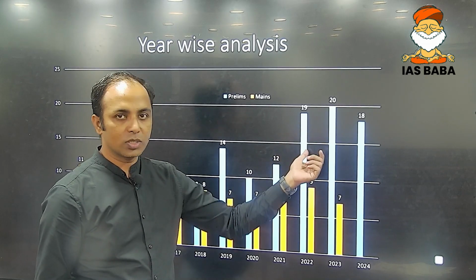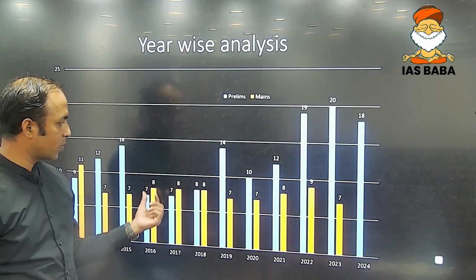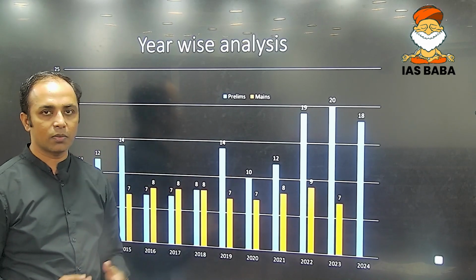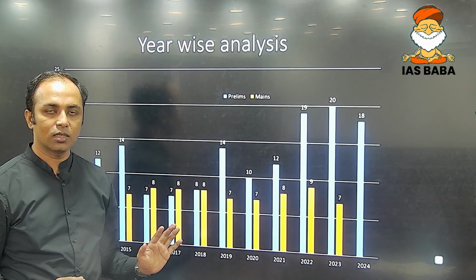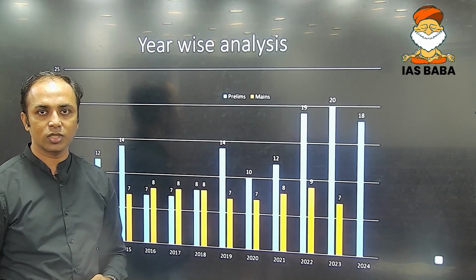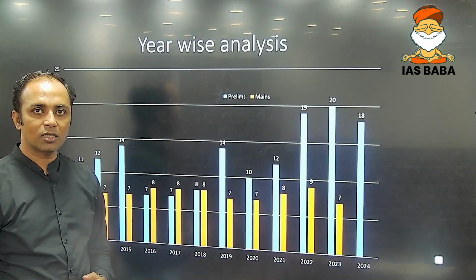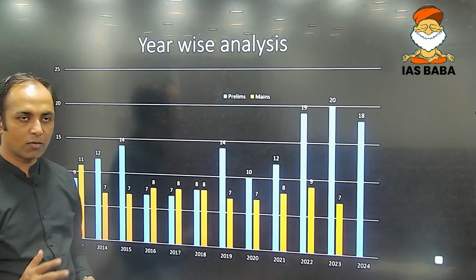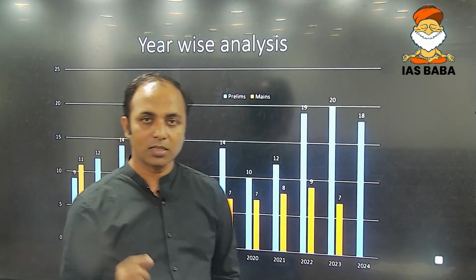A lot of questions in this area are from mapping. And if you look at the mains aspect, around 7 to 8 questions have been asked in mains. So mains has remained more stable with respect to the number of questions, and there is a lot of variation in the number of prelims questions. So any year UPSC may ask more questions or fewer questions. So we have to be overall prepared with the prelims and the mains syllabus.